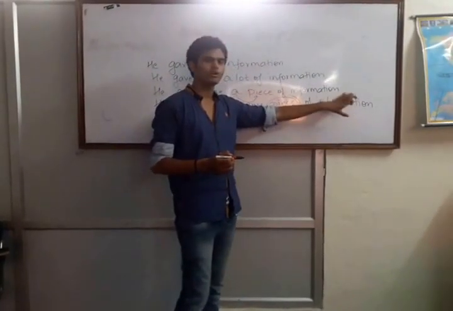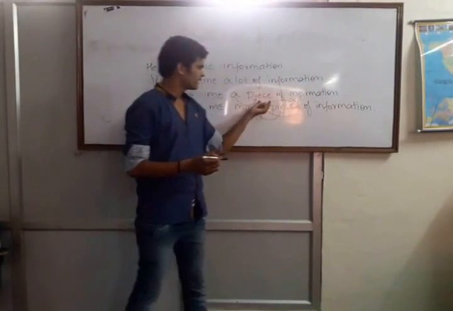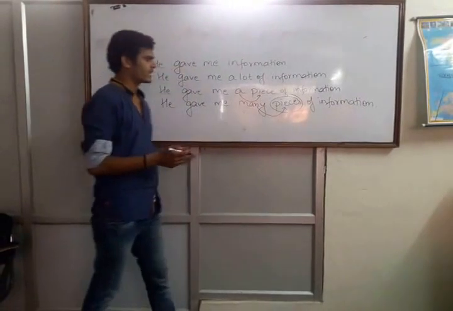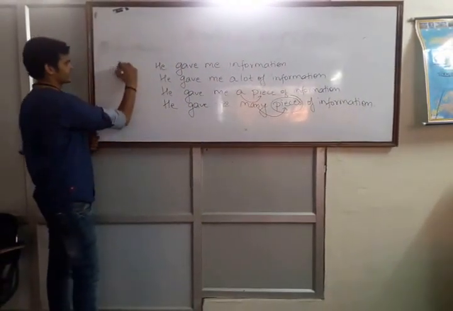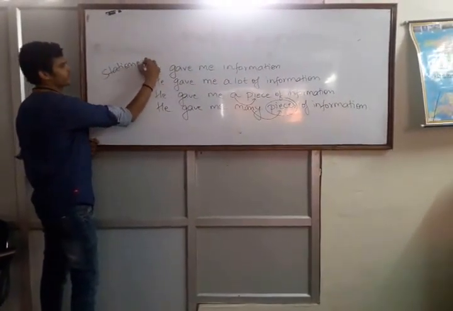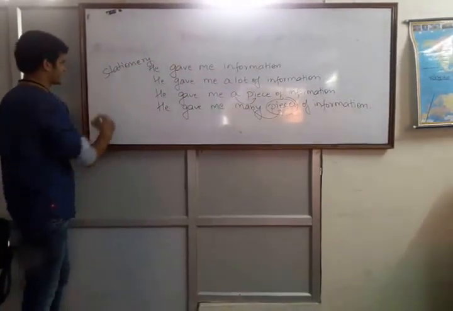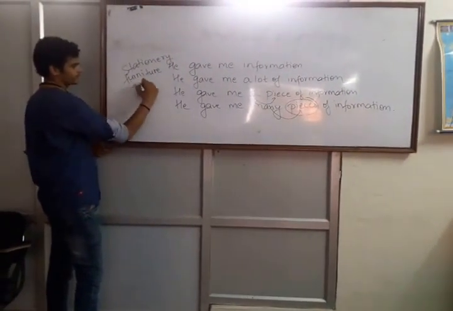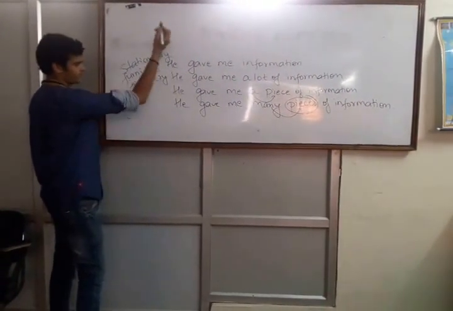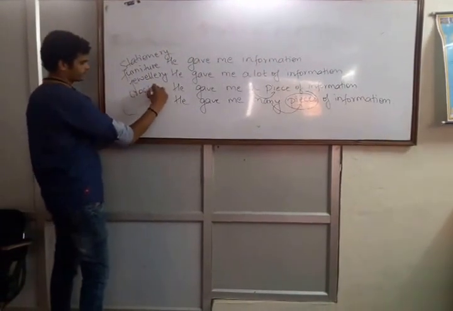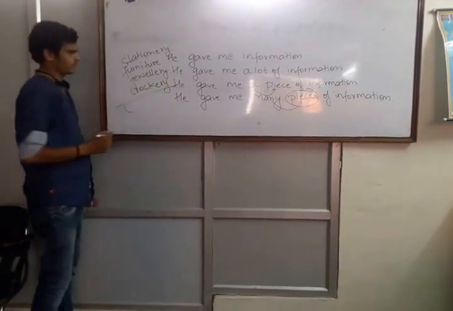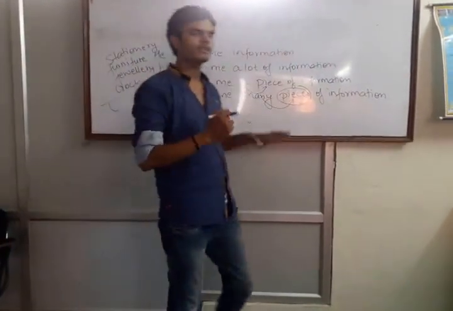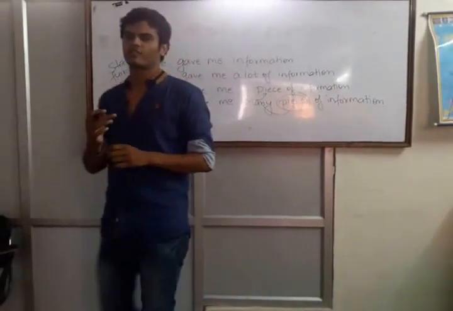Okay, it means an uncountable noun will always remain singular and we can change the word that we have introduced here. More words are there, such as stationery. This is also uncountable. It will always remain singular. Furniture, jewelry, and crockery. We have to learn these words, and the only way of learning these words is practice.